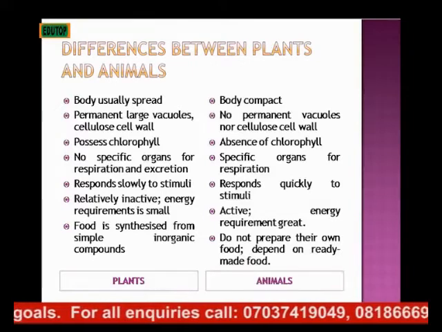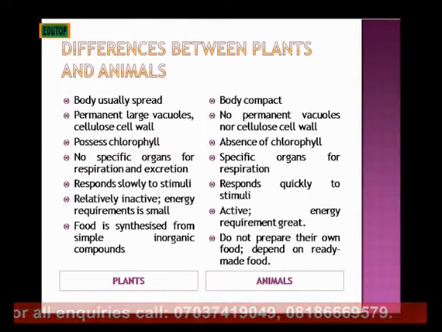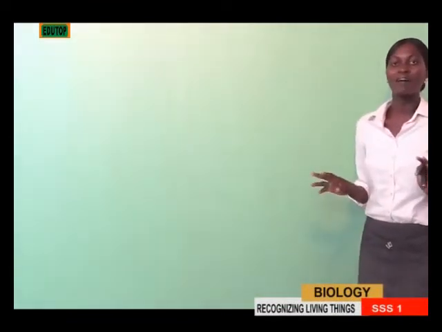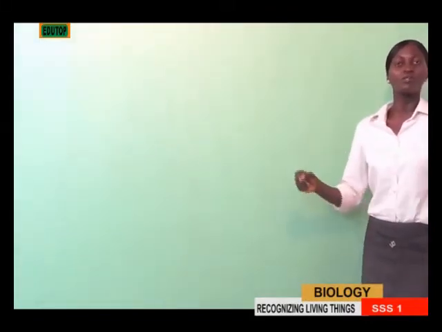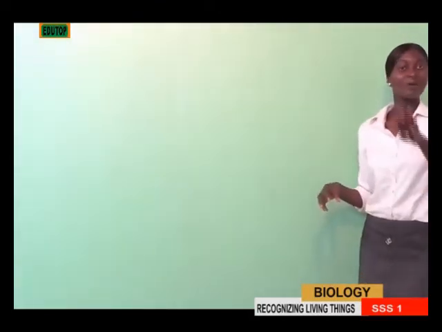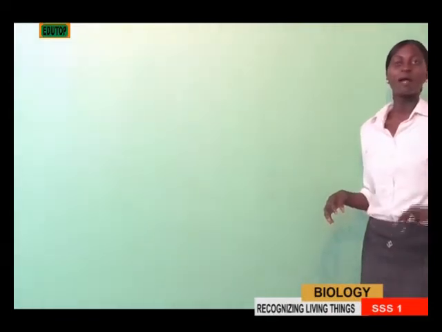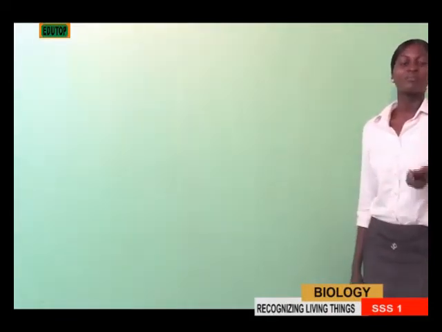It helps the plant to manufacture its own food in the presence of sunlight, the process which is called photosynthesis. So plants can produce their food. They don't have to rely on other organisms, unlike animals. Animals don't have that ability. They don't have chlorophyll, so they have to feed on plants or on smaller animals. Animals don't have chlorophyll, while plants have chlorophyll.